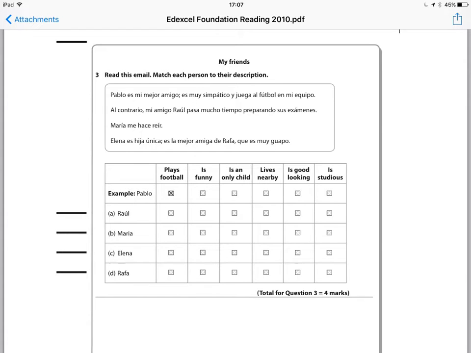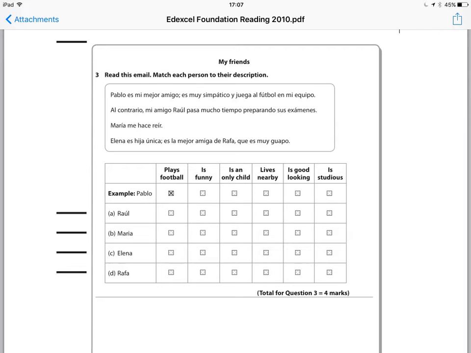So, before we actually read the text, we've got the 4 people, A, B, C, D, Raúl, Maria, Elena and Rafa, and we're looking for somebody who is funny, somebody who is an only child, somebody who lives nearby, somebody who is good looking, and somebody who is studious. Now that's 5 options for people. We'll use each category once only. So once you've chosen your answer for one of those people, that means that you can rule it out for the other 3 people. It's not necessarily going to be A that you're going to get the answer to first.